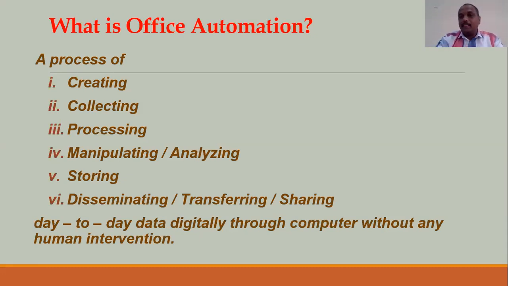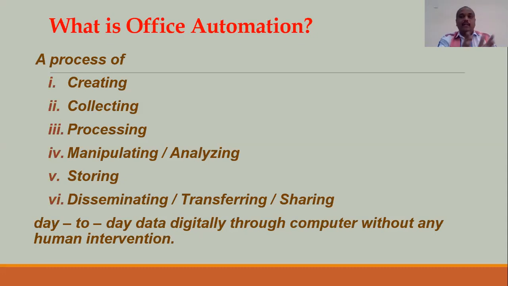So they will make the analysis. Then they will store the data about the number of staff members who were present on the particular day and the number who were absent, and who had excuses and everything. Then later, they will share the information with the finance department.